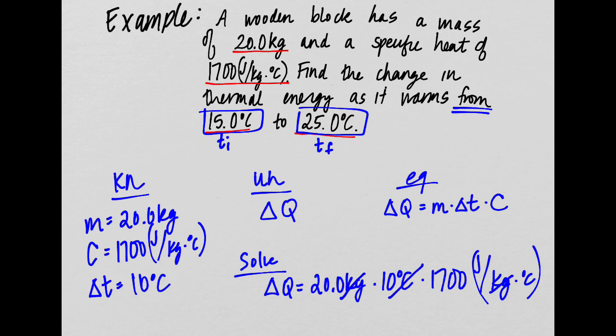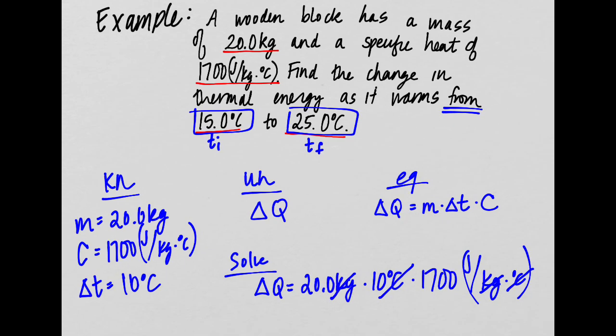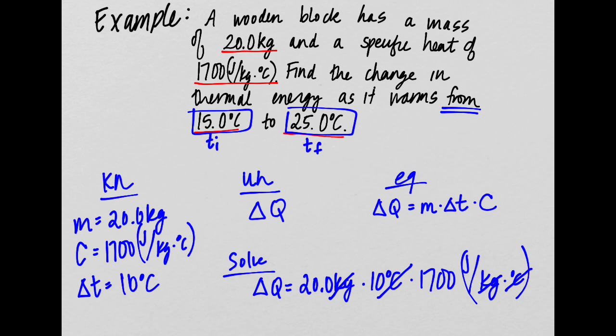Our Celsius will cancel our Celsius, and we'll be left in joules, which is great because we are talking about energy, and that's what energy is measured in. So our change in thermal energy, if we plug all of this in, we will find that our change in thermal energy is 340,000 joules.